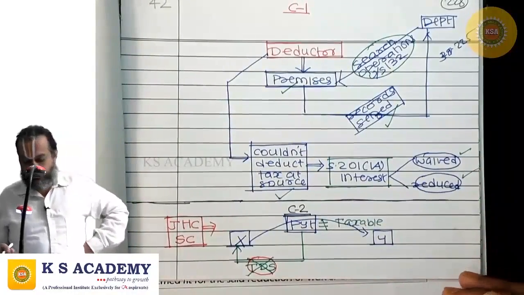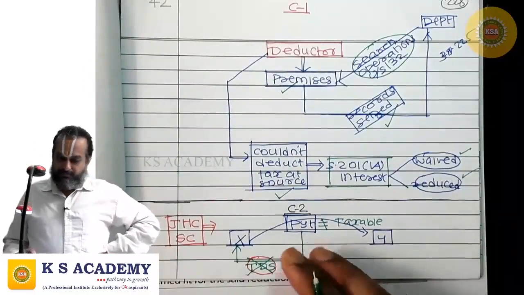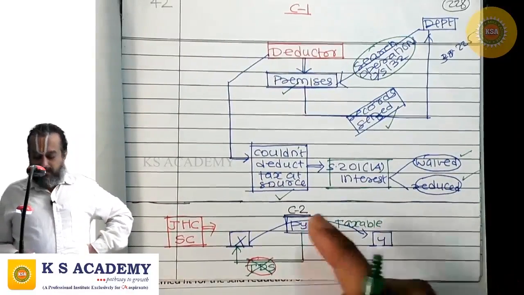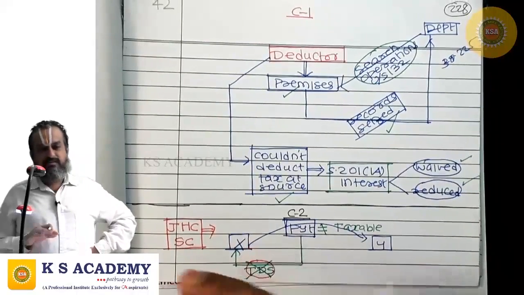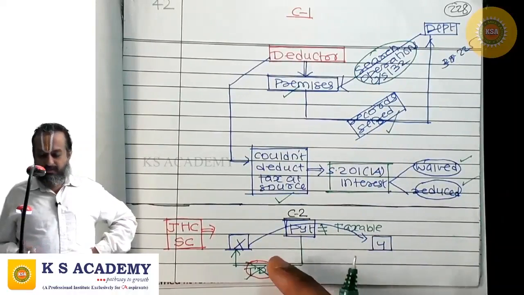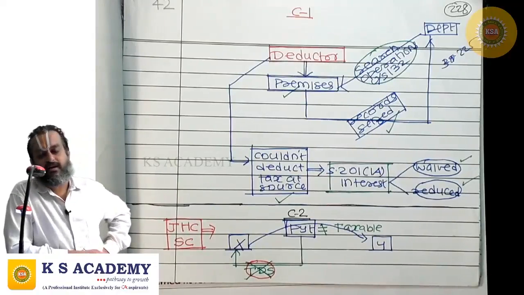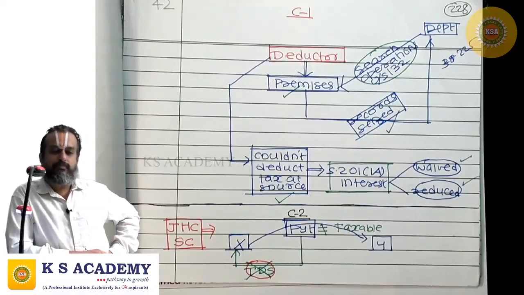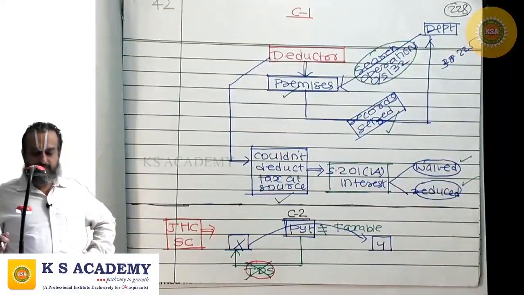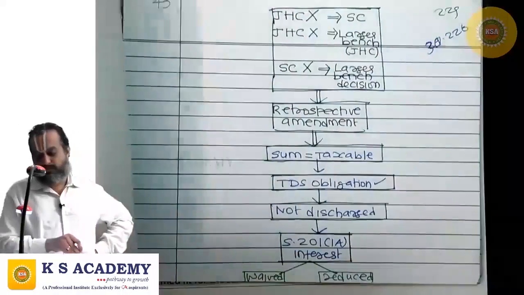Circumstance number 2. See this. Mr. X is making a payment to Mr. Y. On that, Mr. X feels that there is no TDS obligation. Why? Because the sum is not taxable. How does Mr. X know that this is not taxable? At that time, there was a decision from the jurisdictional high court or the Supreme Court that the payment made to Y is not taxable. Therefore, there is no TDS obligation. So he did not deduct tax at source.